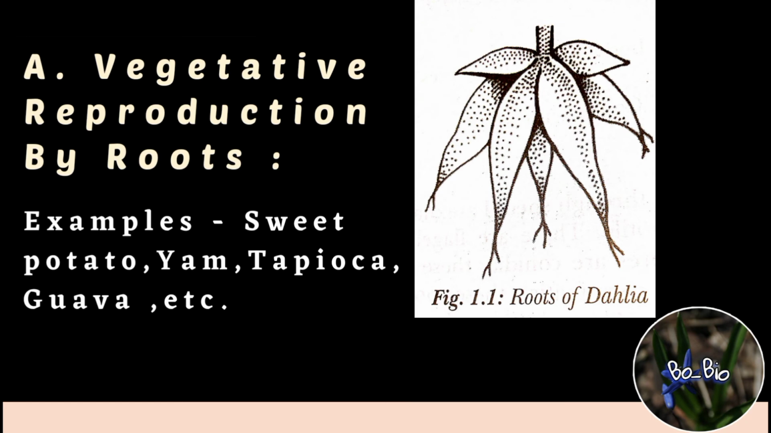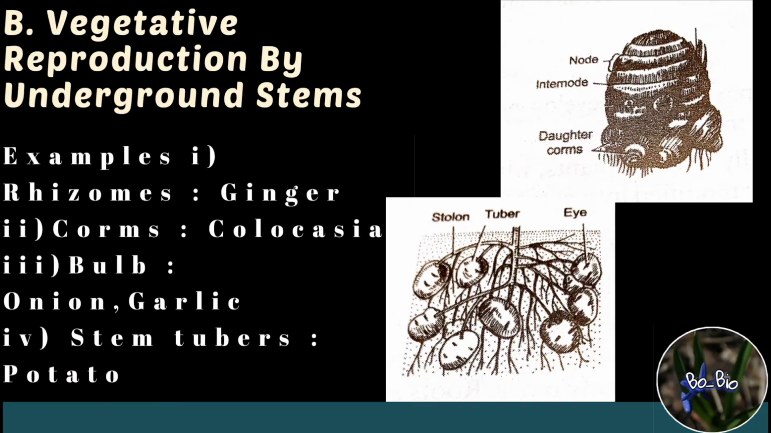develop adventitious buds. These buds grow into leafy shoots called slips, which on detachment and further development give rise to a new plant. The second type is vegetative reproduction by underground stems. These stems can form rhizomes, corms, and bulbs. The plants showing rhizomes can be ginger, turmeric, where they produce small buds which can give rise to a new plant under favorable conditions, and also they store food materials.